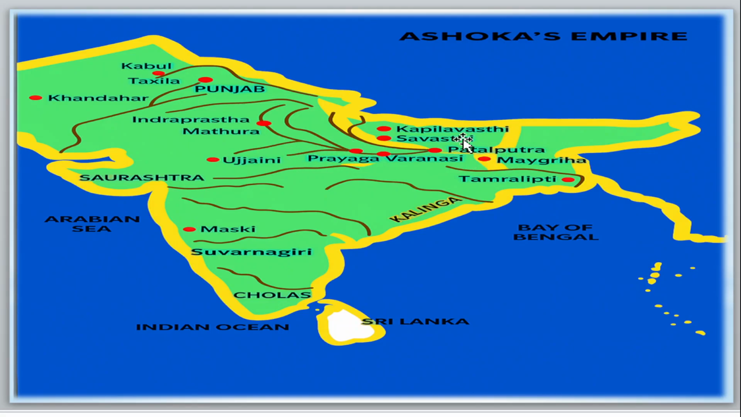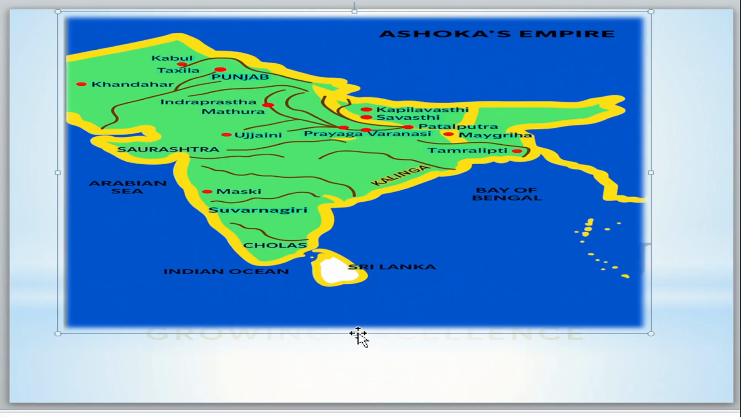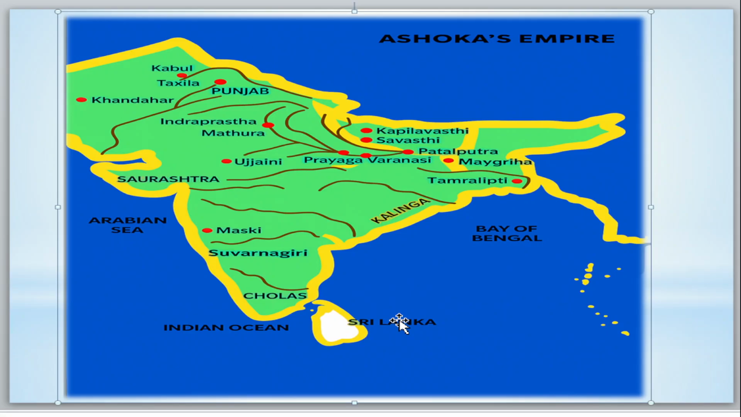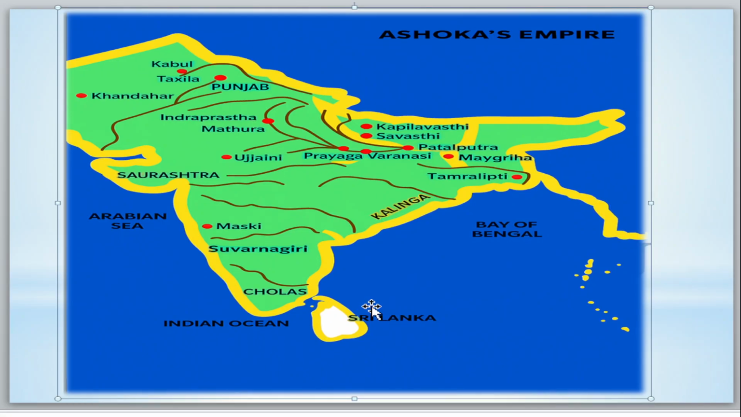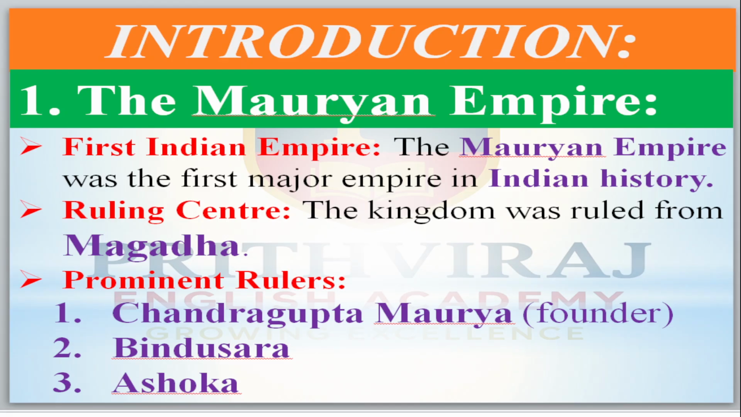This is Uttar Pradesh, this is Bihar, right? So, Bihar in ancient times was called Magadh. From Magadh they ruled, and their capital was Patliputra. Patliputra is what we call the capital of the Mauryas.